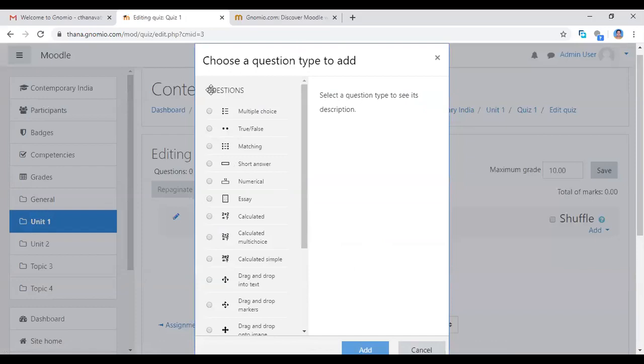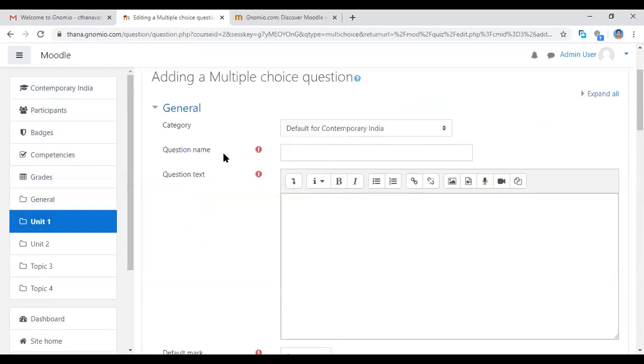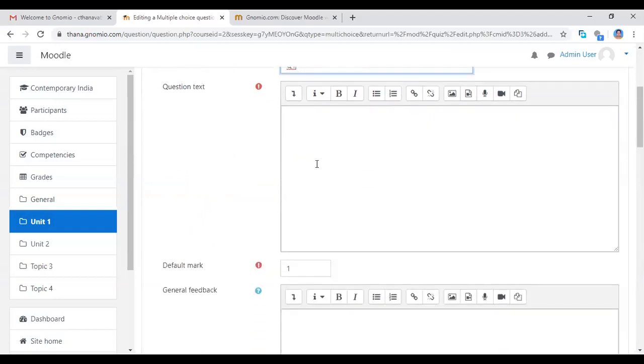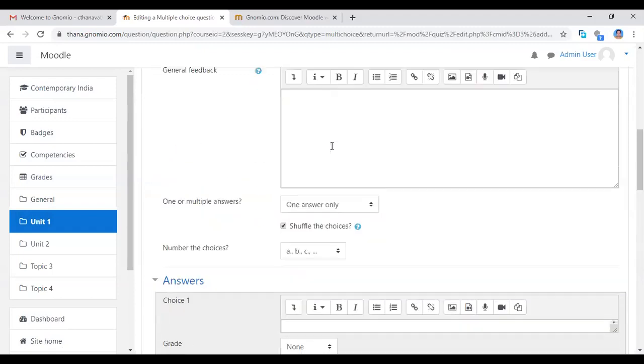So many choices are there. Which quiz options do you want to give? Multiple choice, true or false, matching, short answer, anything you want. Now I'm giving multiple choice questions, selecting multiple choice and clicking the add button. See, this page will be open. The default category is there, and the question name is Q1. I'm giving Q1 or number 1, or anything else you give as the question name here. Here you type the question text.